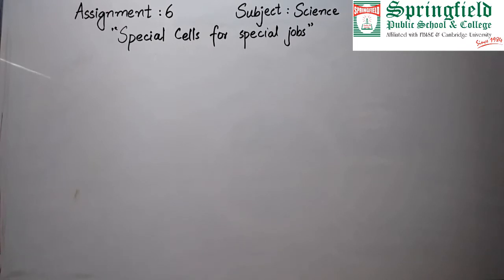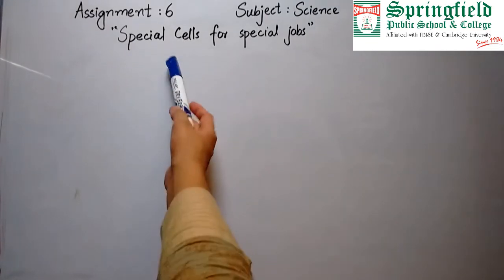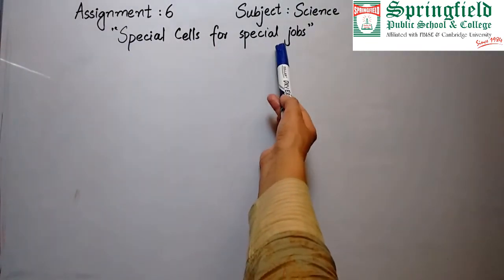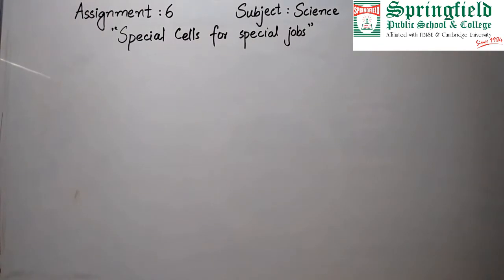As you know, we human beings and all other multicellular organisms are made up of several different types of cells. Why are they made of different types of cells? Because these are special cells which perform special jobs. As you see, some complex machines are made of several parts and each part has a specific function to do. Similarly, complex multicellular organisms have some special cells for performing special jobs. So let's see the sight words first, then we will see these special cells one by one.